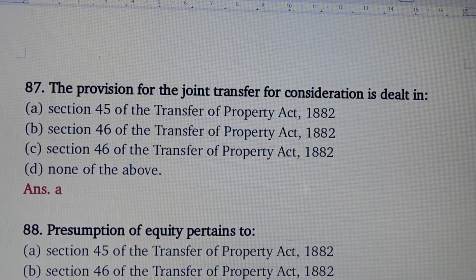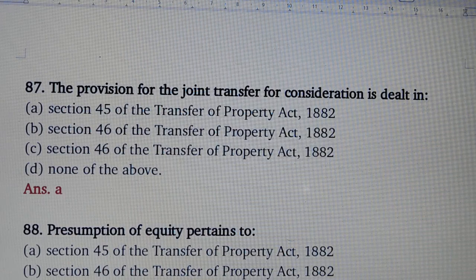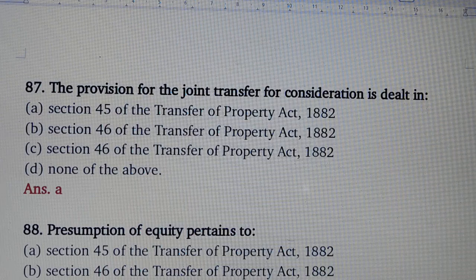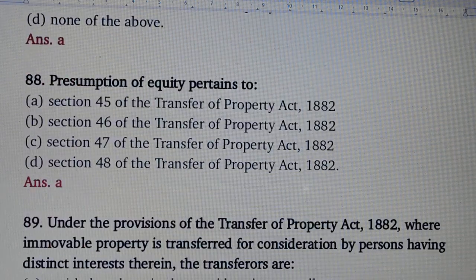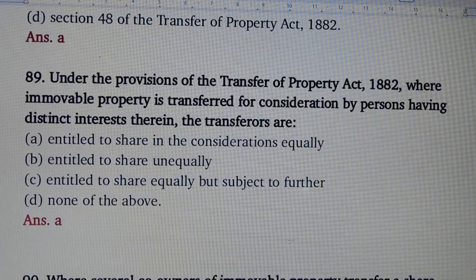Question number 87. The provision for the joint transfer for consideration is dealt in. Answer is option number A. Section 45 of the Transfer of Property Act. Question number 88. Presumption of equity pertains to. Answer is option number A. Section 45 of the Transfer of Property Act. Question number 89. Under the provision of the Transfer of Property Act, where immovable property is transferred for consideration by persons having distinct interests therein, the transferors are. Answer is option number A. Entitled to share in the considerations equally.